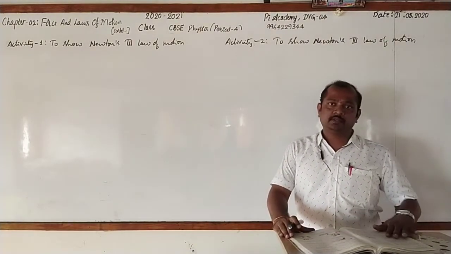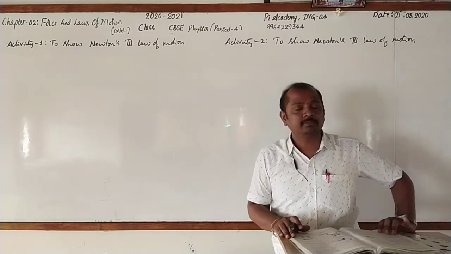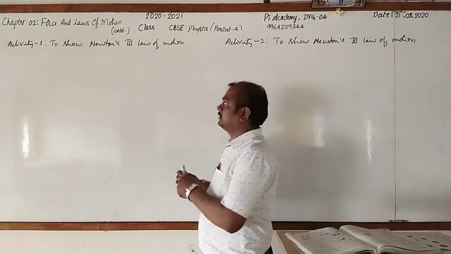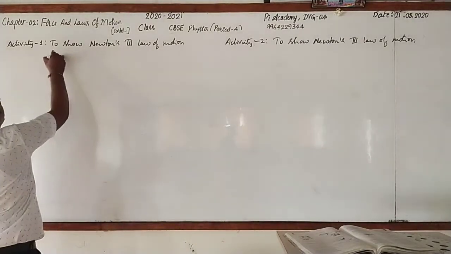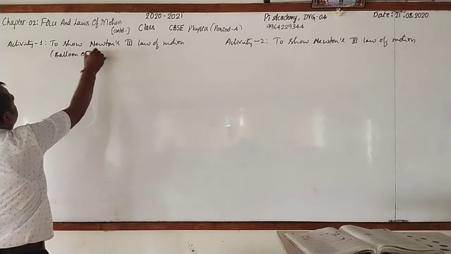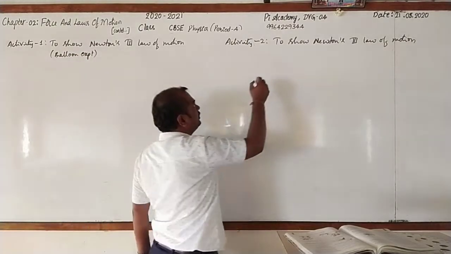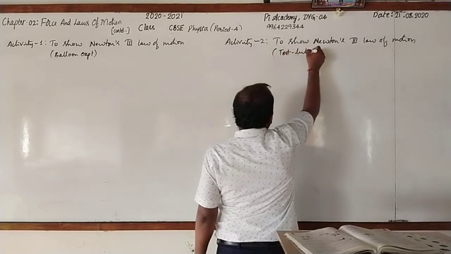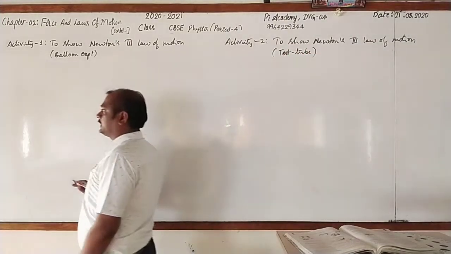Both are given in the textbook only. One is the balloon experiment and another one is the test tube experiment. We have just given the names. In the first activity we are going to use the balloon, and in the second activity we are going to use a test tube. Very simple activity.